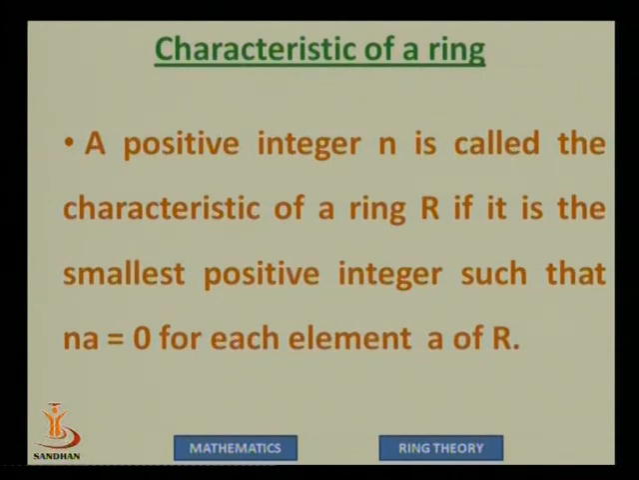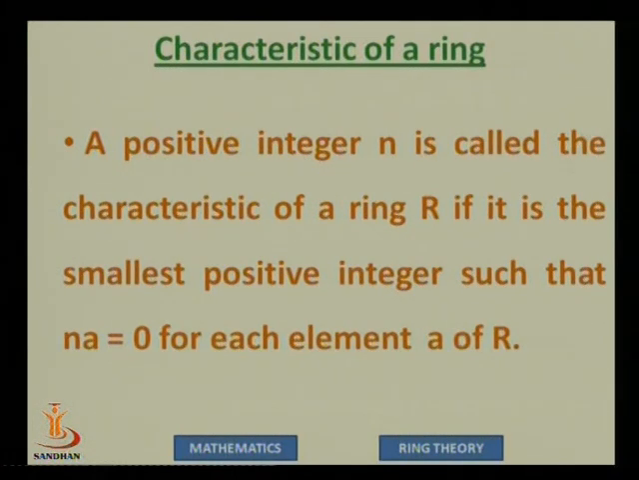One more concept is there. That concept is the concept of the characteristic of a ring. There was a concept of the order of an element in a group. There is a parallel concept of the characteristic of a ring in ring theory. The definition of the characteristic of a ring says that if there is a smallest positive integer n such that n times a equals 0 for each element a of R, then n is said to be the characteristic of the ring R.